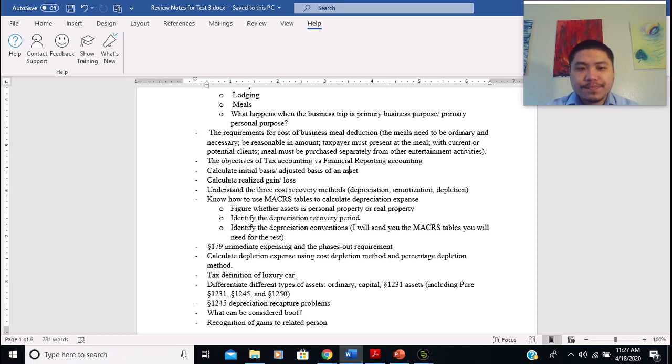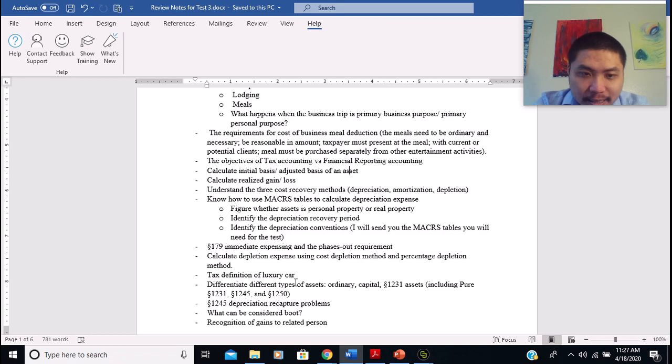Quite simple, right? And then I also want you to know the tax definition of luxury cars. We know the tax treatment, the depreciation expense, is going to be different depending on the type of cars. So for tax purposes, that's the definition of luxury cars. I want you to know that, and I think I will give you a list of cars, and I want you to judge which car can be considered a luxury car.